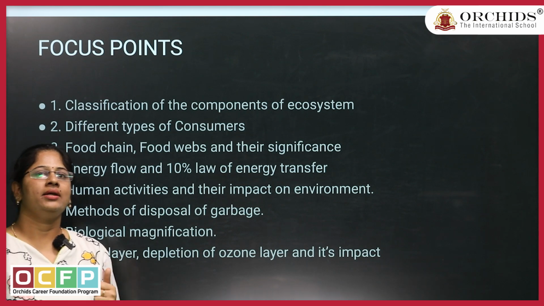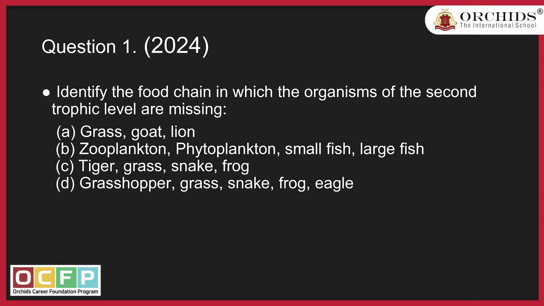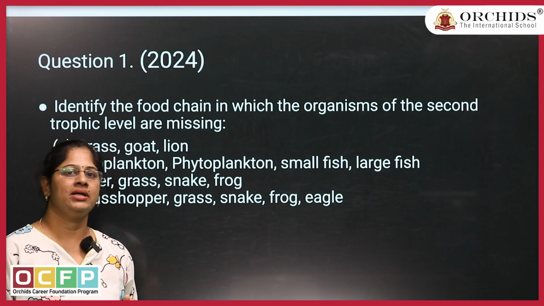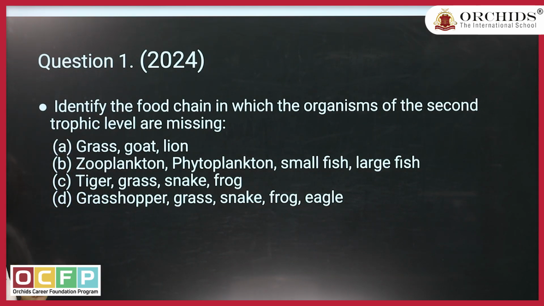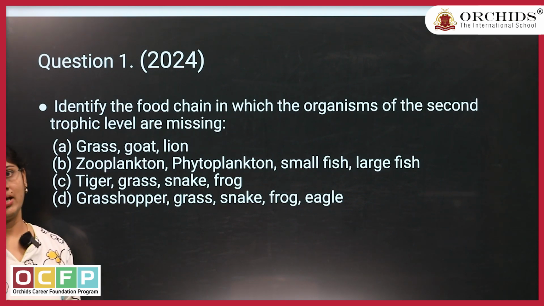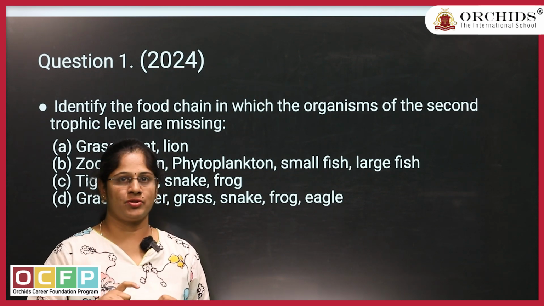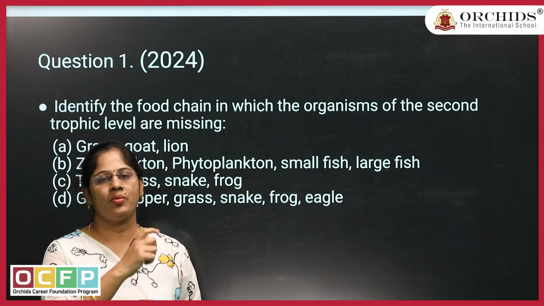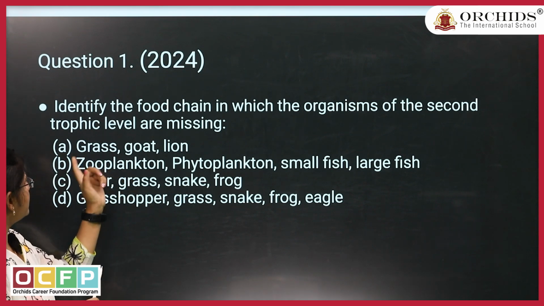Okay, are you all ready for the question answers part? Let us move on. The first question, which appeared in 2024 CBSE board exam, MCQ type question. Identify the food chain in which the organisms of the second trophic level are missing. As we are already aware, what comes under first trophic level? Nothing but the producers. Second trophic level means obviously they are herbivores. Let us check where herbivore animal is present in the options or not.